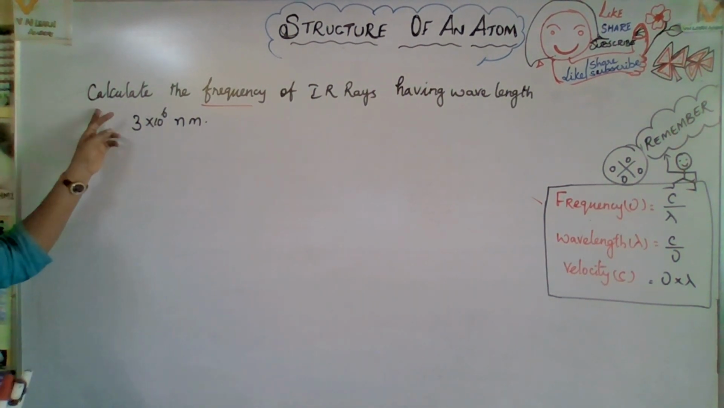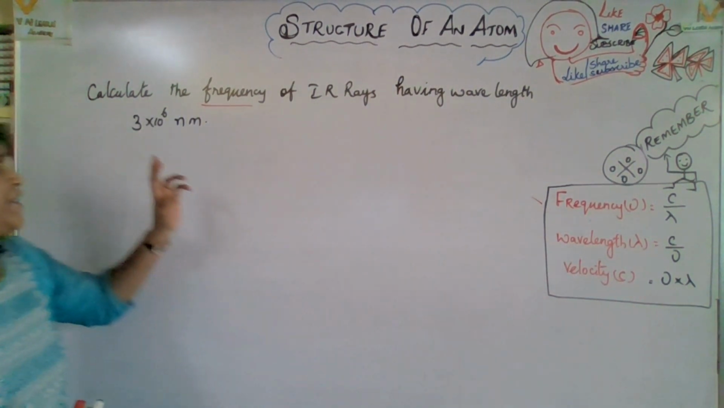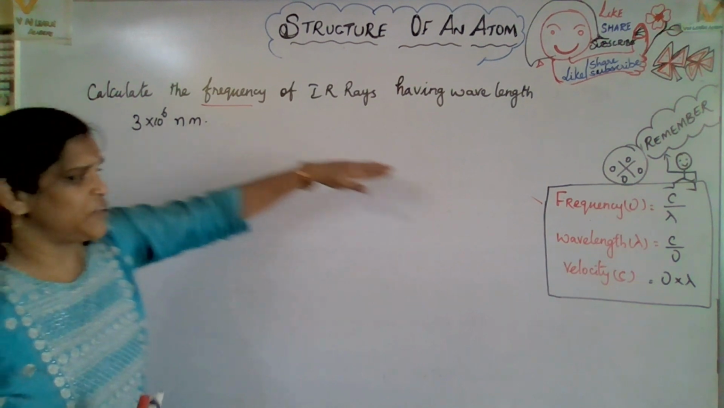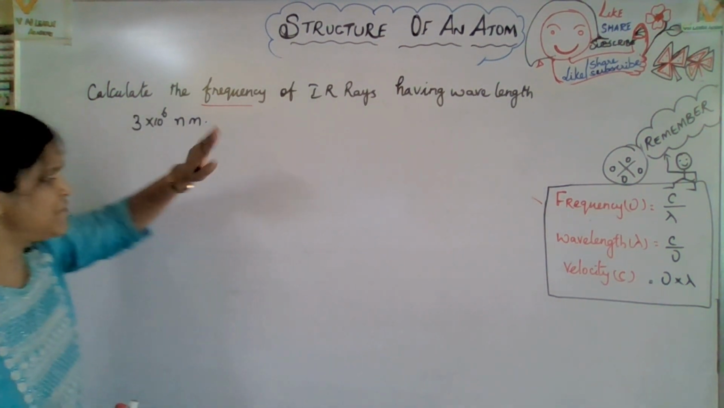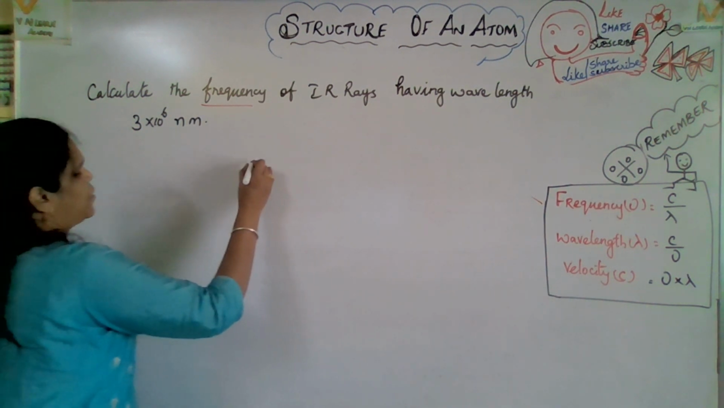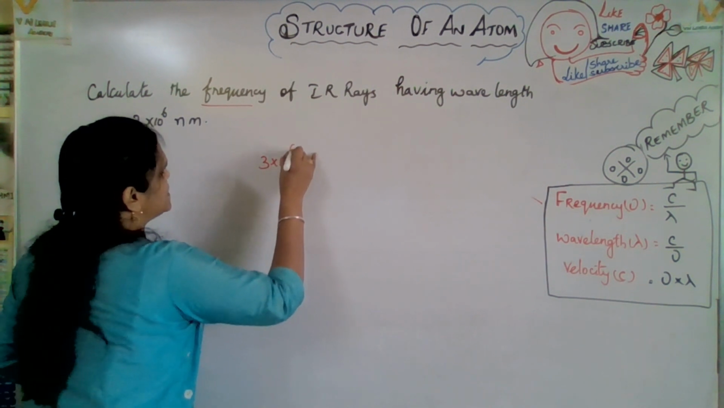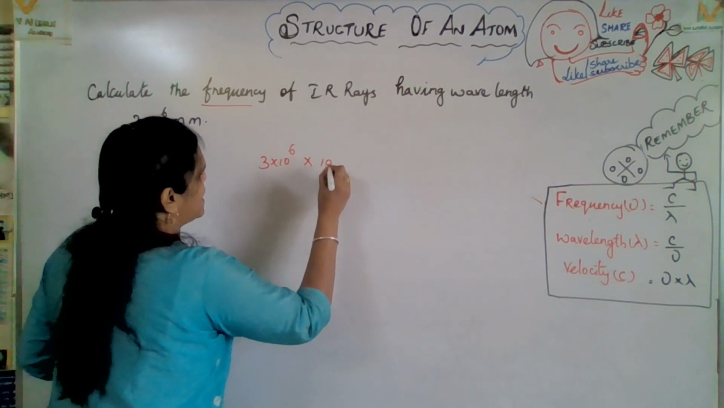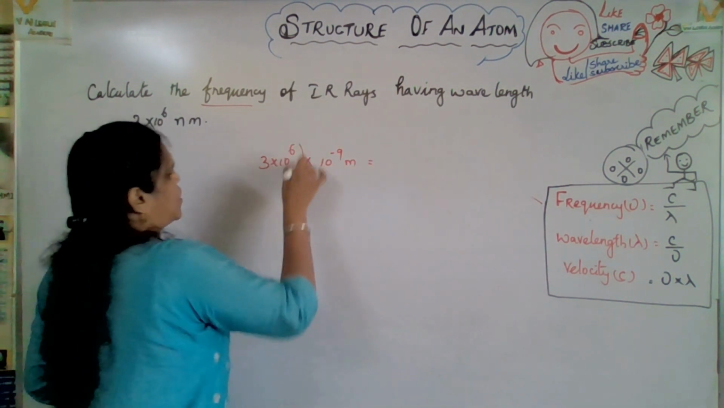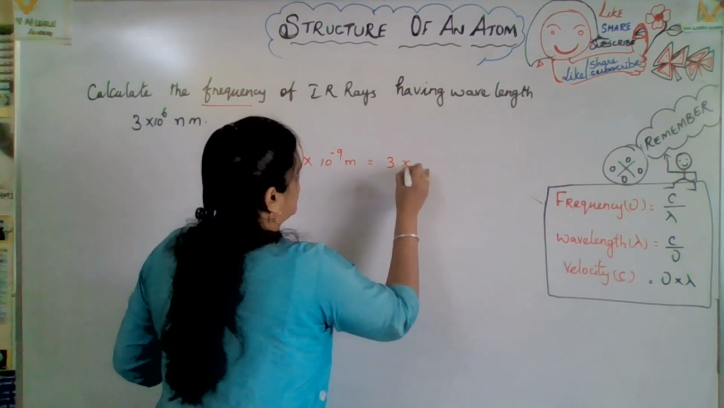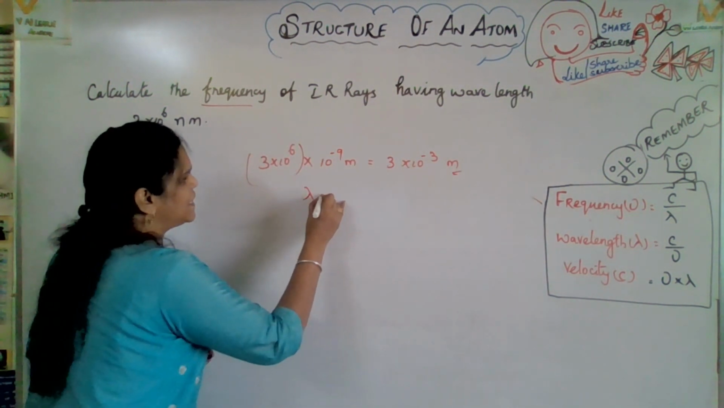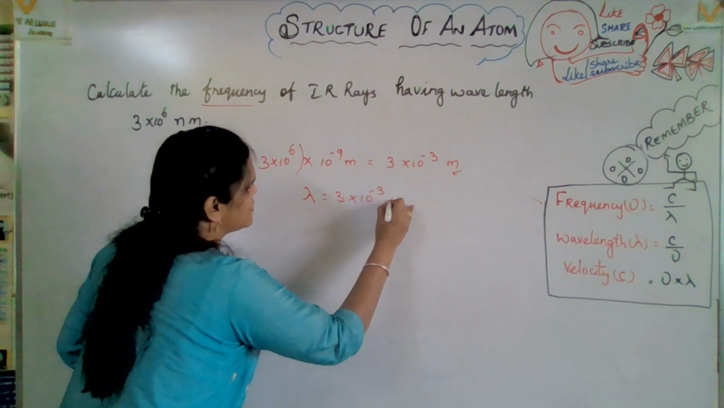Now the next question. Calculate the frequency of IR rays having wavelength 3 into 10 to the power of 6 nanometer. They are asking for the frequency. You know the frequency formula very well. First and foremost, nanometer they have given, so we convert it into meter. 3 into 10 to the power of 6 nanometer is 3 into 10 to the power of 6 into 10 to the power of minus 9 meter, right? So you will get 3 into 10 to the power of minus 3 meter. So the lambda value is 3 into 10 to the power of minus 3 meter.